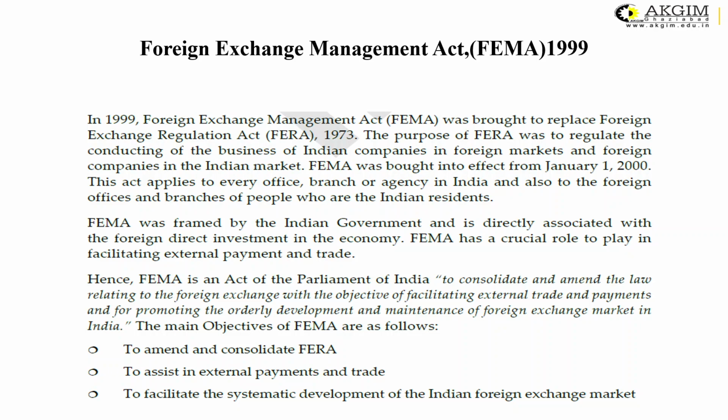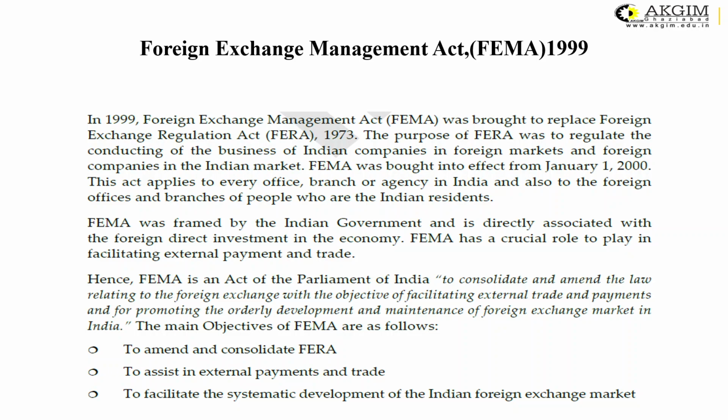FEMA has a crucial role to play in facilitating external payments and trade. It includes all the rules related to foreign exchange or the flow of foreign currency. This is the act that consolidates and amends the law relating to foreign exchange with the objective of facilitating external trade and payments, and for promoting the orderly development and maintenance of the foreign exchange market in India. The objectives of FEMA are to amend and consolidate FERA, to assist in external payments and trade, and to facilitate the systematic development of the Indian foreign exchange market.